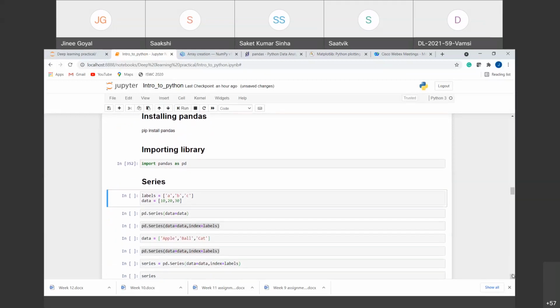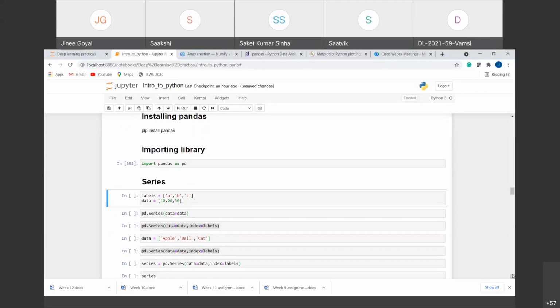So in Pandas, there are two most important things. One is the series and the other is the data frame. We'll start with the series first. Series is like a NumPy array that we have already seen above, right? The difference between a series and a NumPy array is that it can be labeled, right? In the array, we were just giving values.